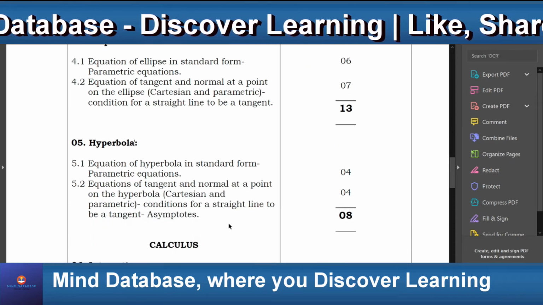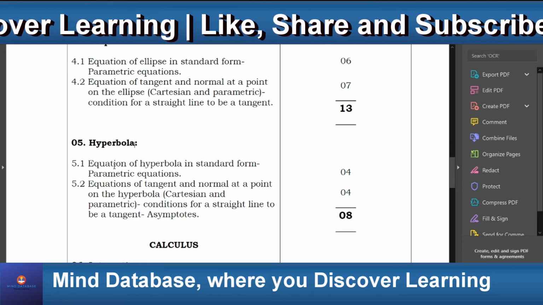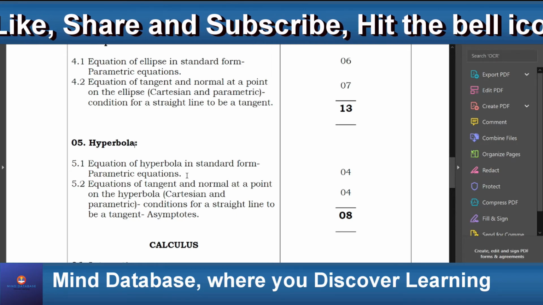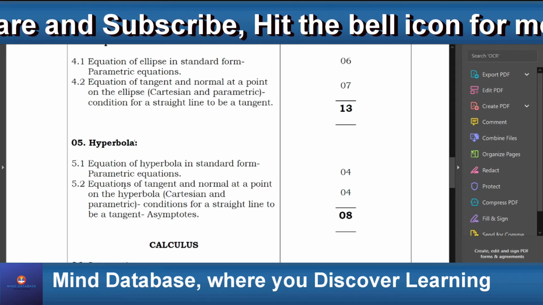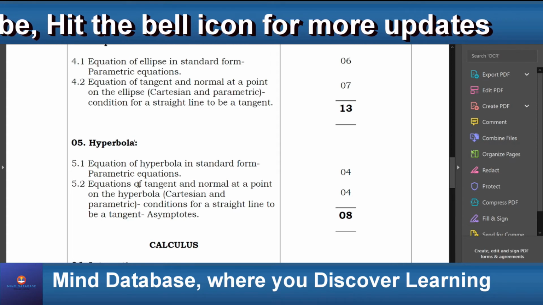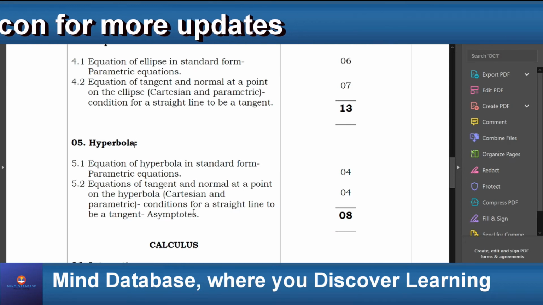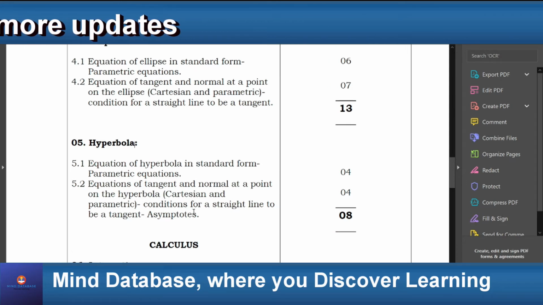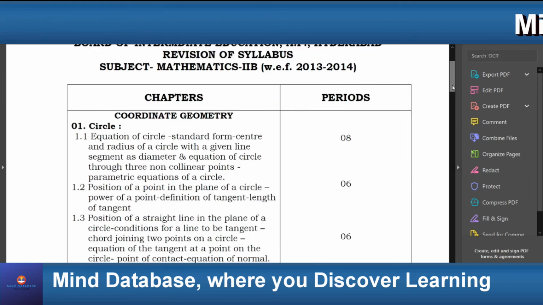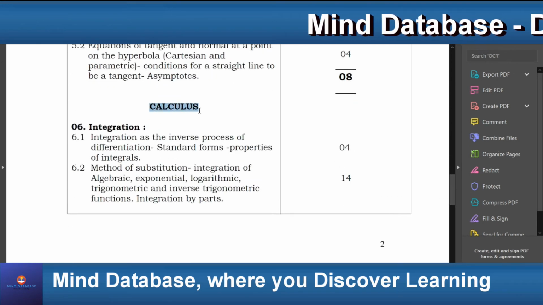In the last chapter of the coordinate geometry, hyperbola, we learn about equation of hyperbola in standard form and parametric equations. We'll also learn equations of tangent and normal at a point on the hyperbola, and we'll also get to know the conditions for a straight line to be a tangent and their asymptotes. And that's all about coordinate geometry. So now let's move on to the next part of this subject, that is calculus.